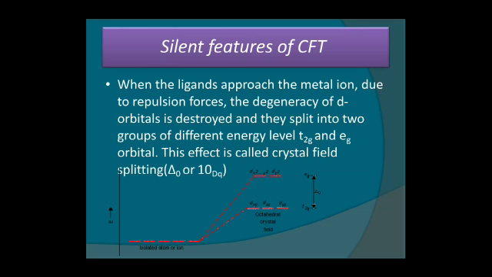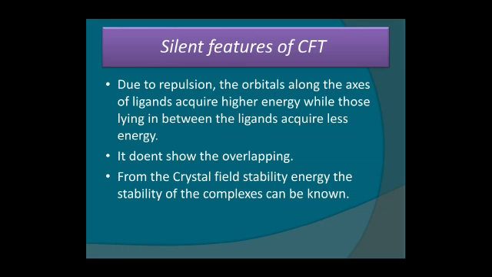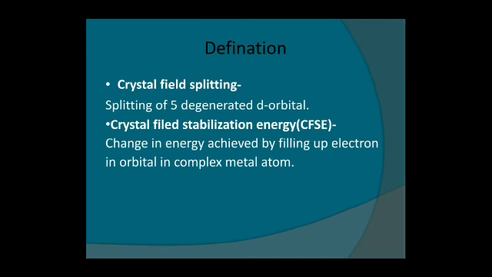In octahedral complexes, as ligands approach, there is a high repulsion between the electrons because of the high energy. Due to repulsion, the orbitals along the axis of the ligand acquire higher energy, while those lying in between the ligands acquire less energy. From the crystal field stabilization energy, the stability of the complexes can be known.